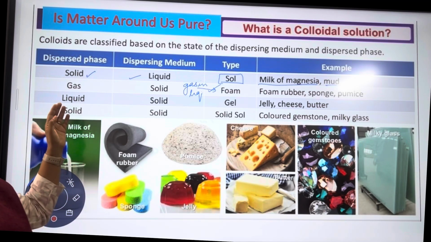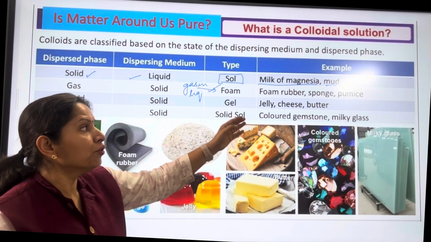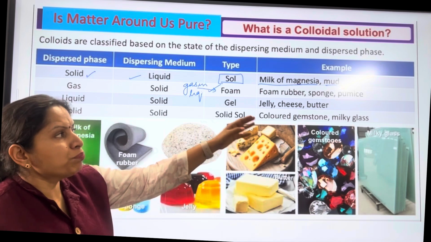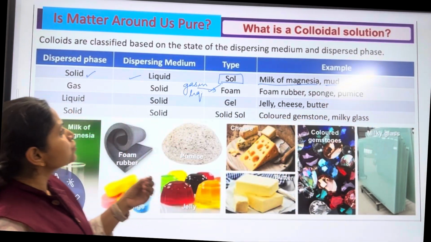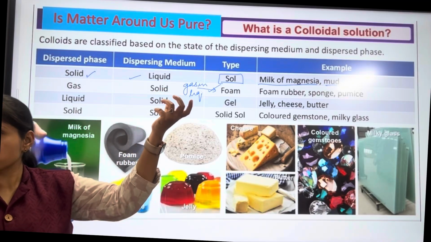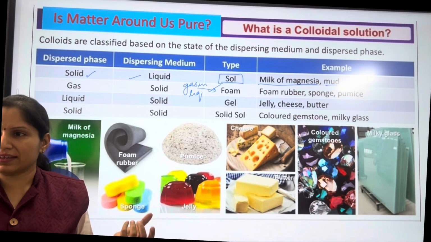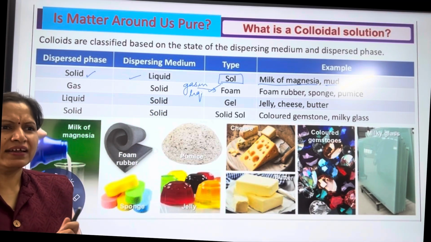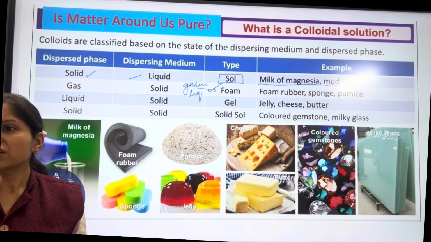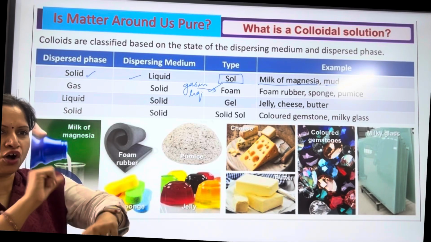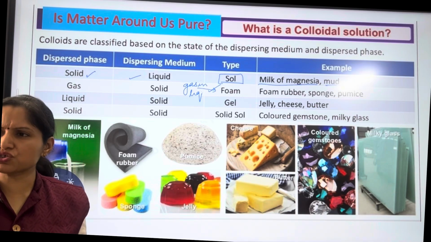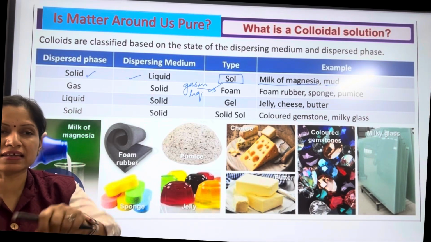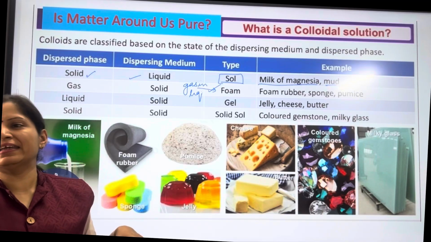Examples of a gas present in a solid include foam rubber, sponge, pumice. What is pumice? Pumice stone, you have seen? Stone is solid, and in that pores are there. Have you ever seen pumice stone? It's a very light, lightweight stone, often used as a scrub to clean your body, to clean the heel and all.